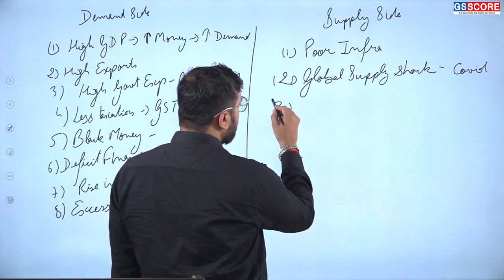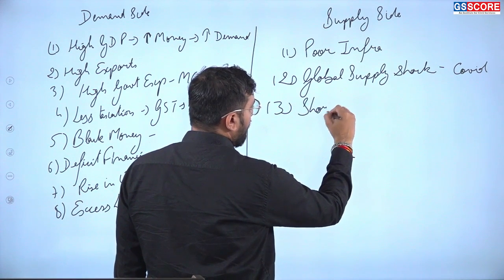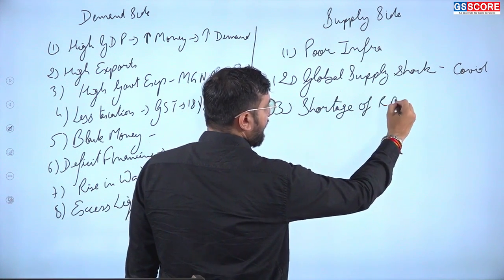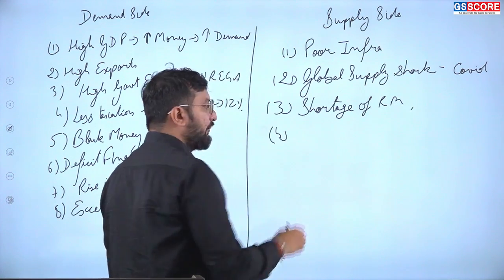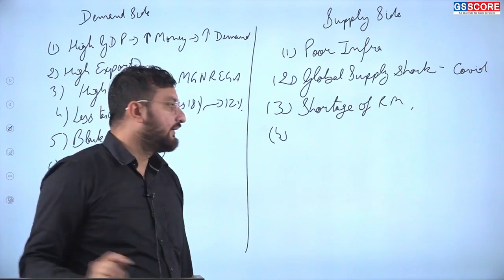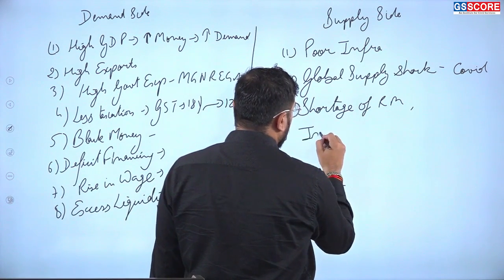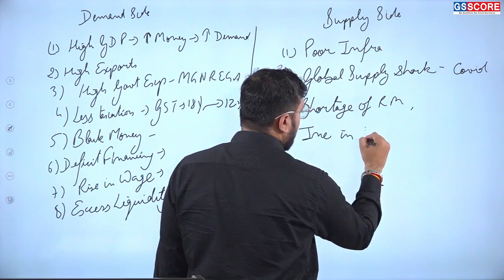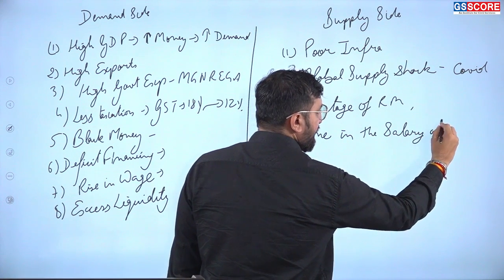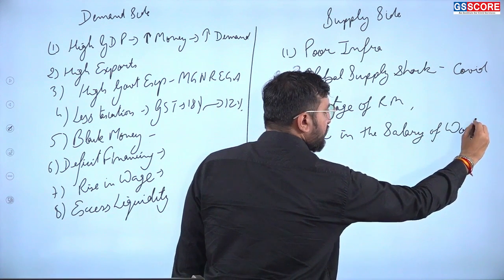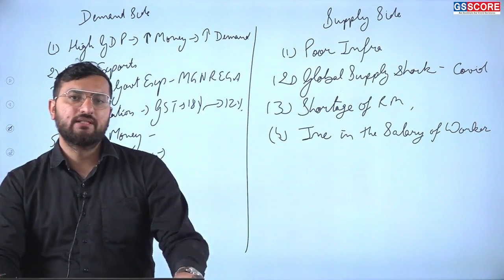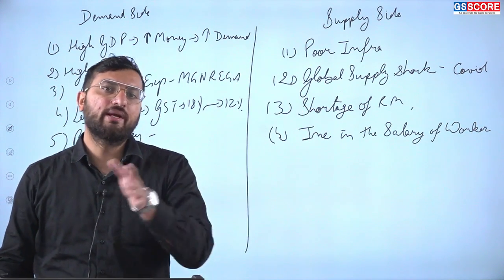Next, we can write shortage of raw material or increase in the prices of raw material will lead to increase in the prices of goods. Then increase in the salary of worker. So earlier the worker was getting 15,000 rupees, now his salary has been increased to 20,000 rupees.